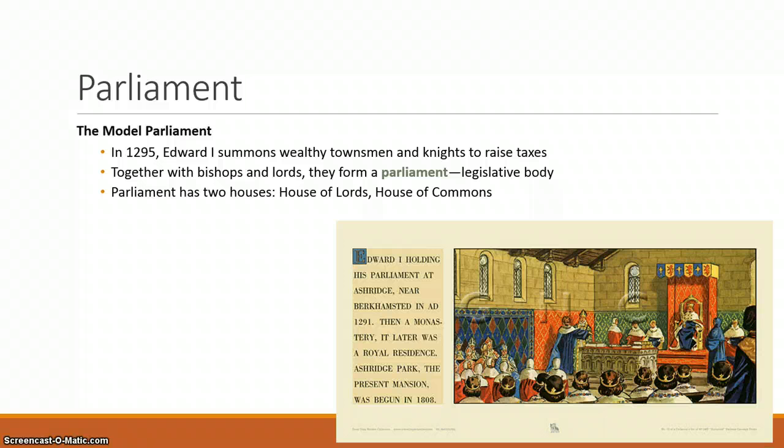Parliament was formed in England in 1295 when Edward I summoned wealthy townsmen and knights to raise taxes. Together, the bishops and the lords formed Parliament, or the legislative body, the law-making body in England. Parliament had two houses, the House of Lords and the House of Commons.